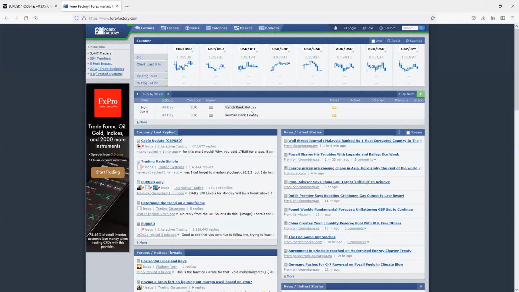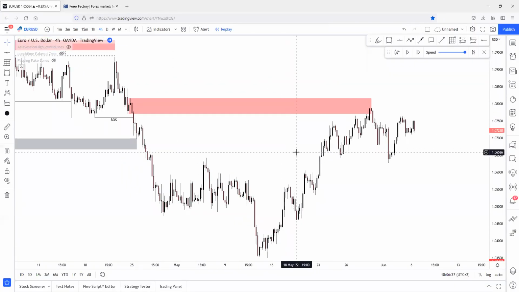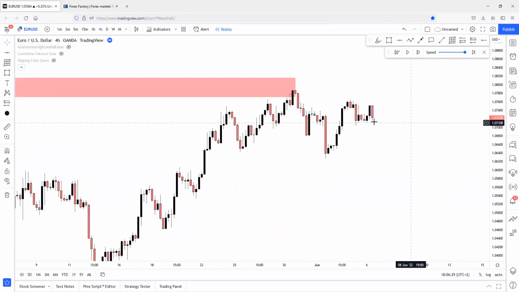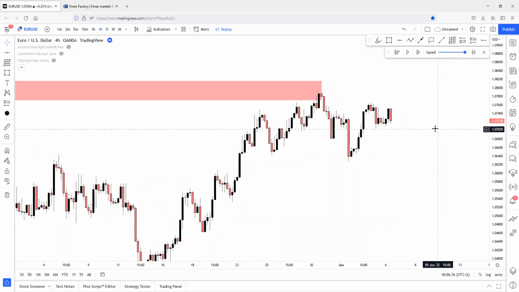There's a French bank holiday and a German bank holiday, but basically this doesn't really affect our trading session, because French and German holidays are in Europe, and these bank holidays affect the London session. It won't affect the actual New York session because the US doesn't have any bank holiday on this day. So it will be a good trading session, I believe, because there won't be any high impact news that will actually stop us from trading. There isn't any bank holiday in the US.